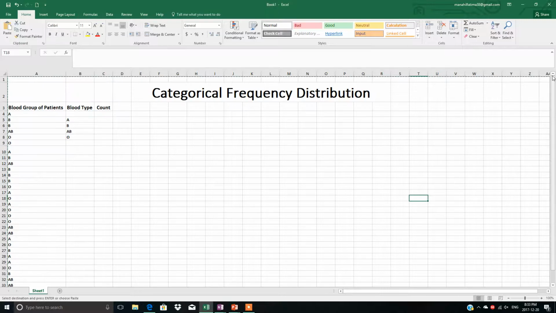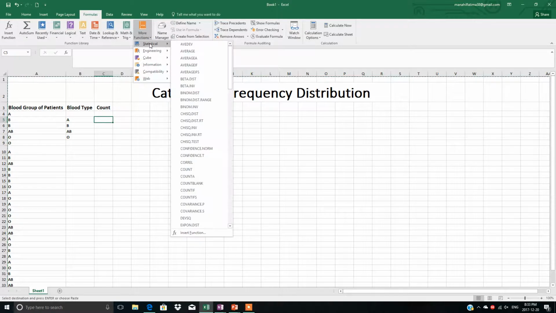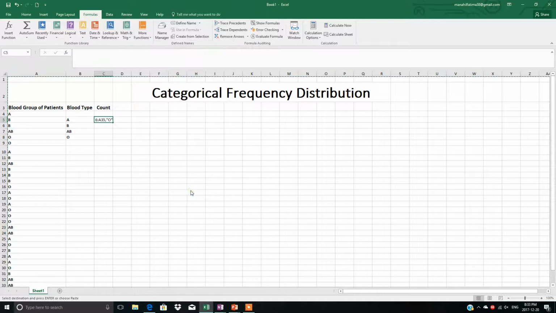So see here, I have already entered the same data, and these are the 4 groups: A, B, AB, O. Here we will count them. What function do you have to use? Go to Formulas, then More Functions, then Statistical, and COUNTIF. This one, the COUNTIF function.